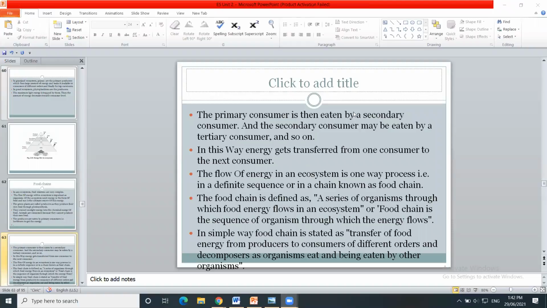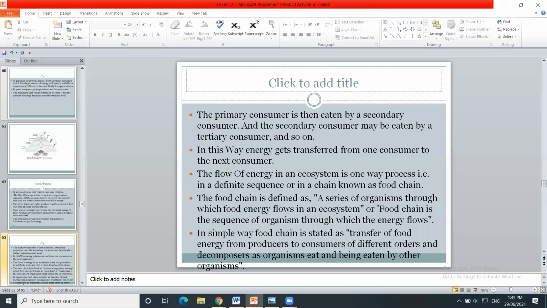Therefore, this flow of energy in an ecosystem is a one-way process. This transfer of energy from one system to another system is a one-way process. So it has a definite sequential order. That sequence or chain system is known as food chain.